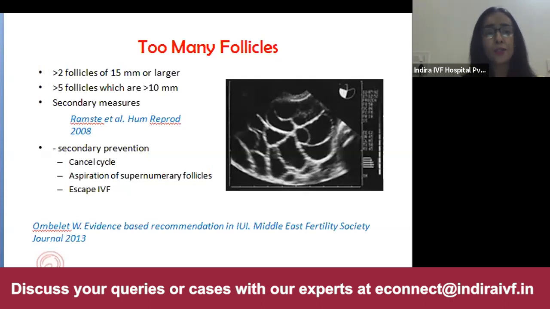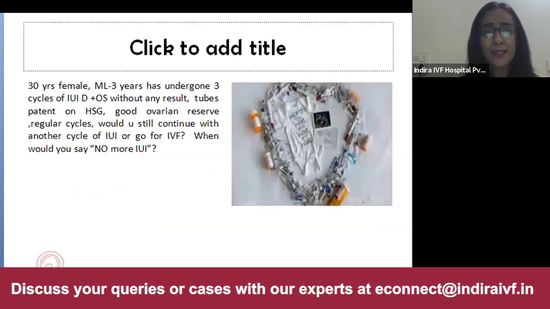All right. So now this is a very interesting case. A 30-year-old female, married for 3 years, has undergone 3 cycles of IUI-D with ovarian stimulation without any result. It was failure all 3 times. Tubes are patent on HSG, good ovarian reserve, regular cycles. Would you still continue with another cycle of IUI or go for IVF? When would you say no more IUI? Dr. Alka?